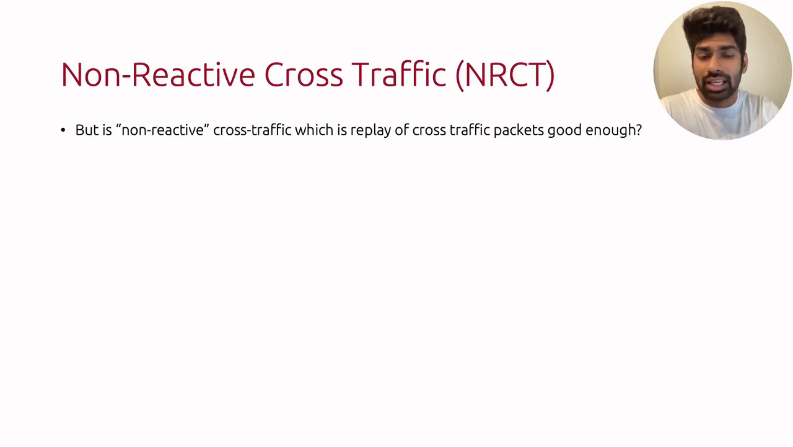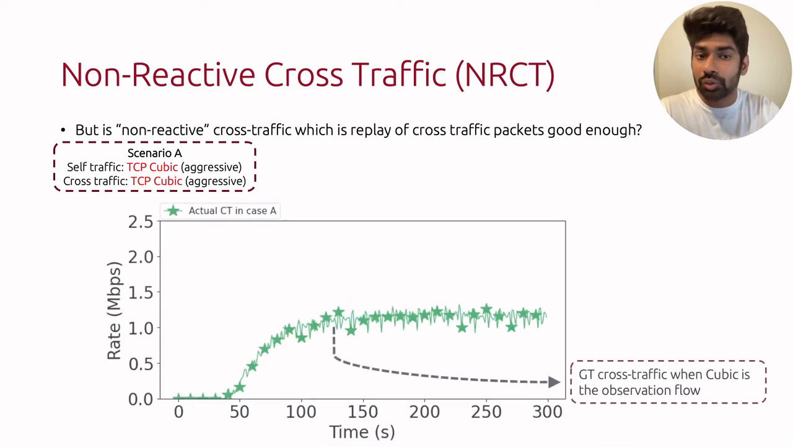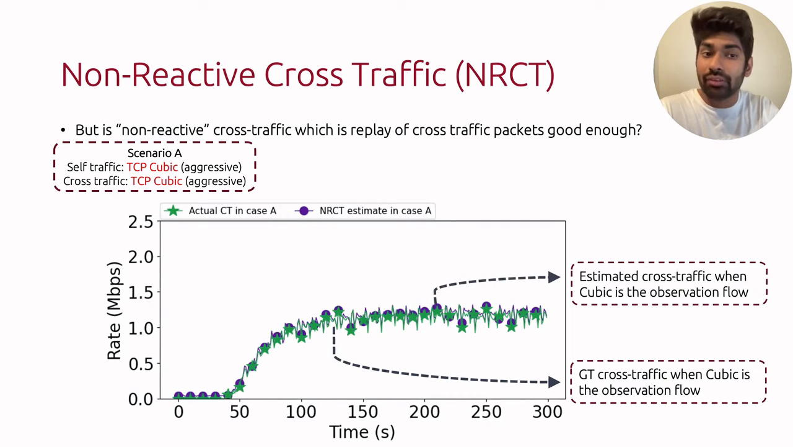Let's see an example experiment which highlights a problem. Imagine a scenario A where you have our sender, which uses TCP cubic, which is an aggressive congestion control protocol. The cross-traffic it competes with is also TCP cubic and hence similarly aggressive. This is what the ground truth cross-traffic measured in scenario A looked like. Now, when we apply our NRCT estimation formula, we get the following estimate for cross-traffic. Note that the match is almost perfect.